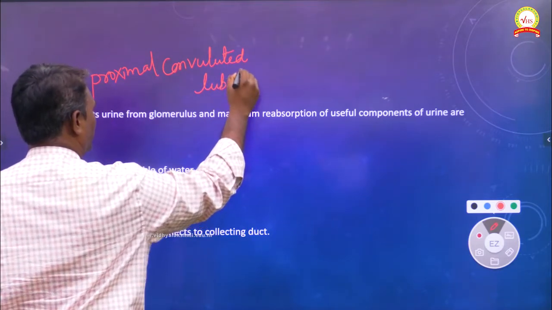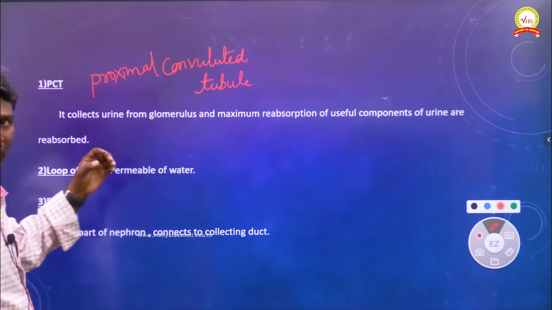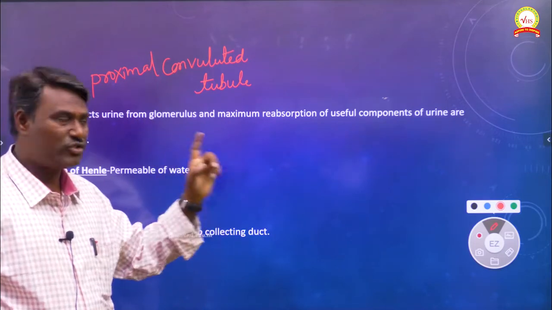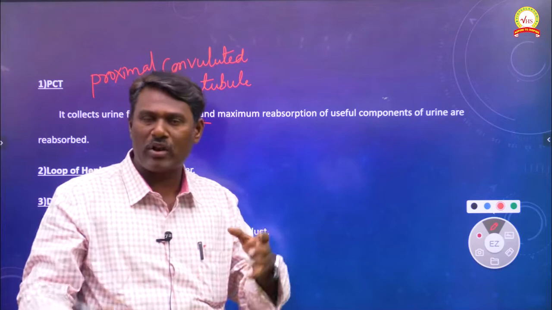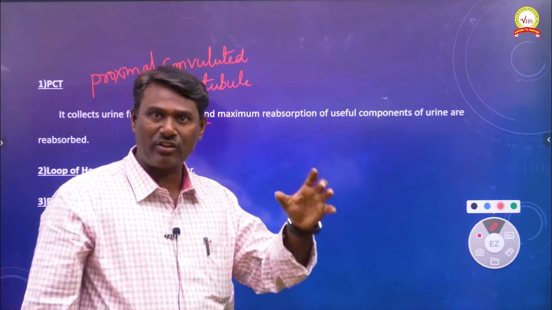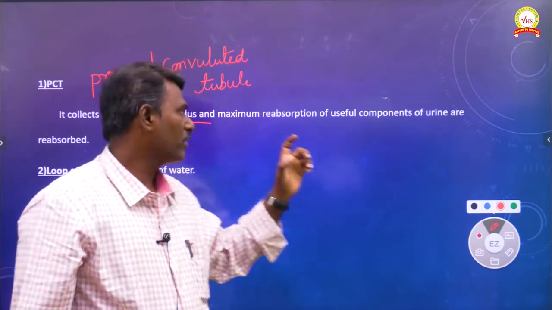The main function of the PCT is that it collects urine from the glomerulus. Whatever urine is formed from the glomerulus is effectively absorbed by this PCT.